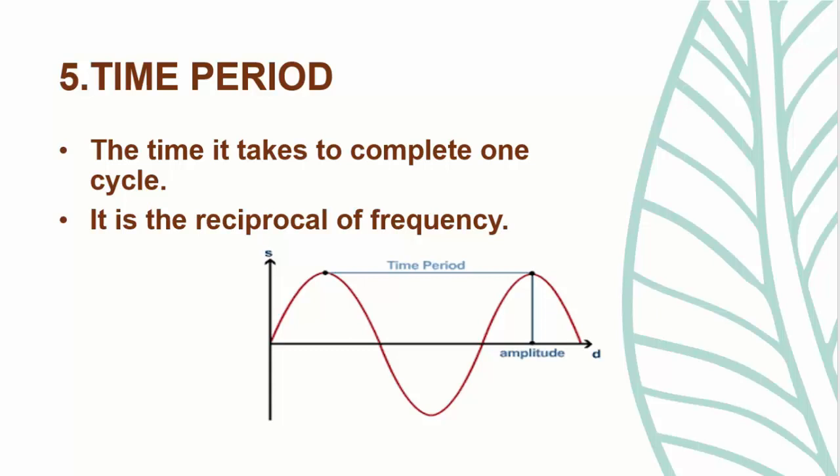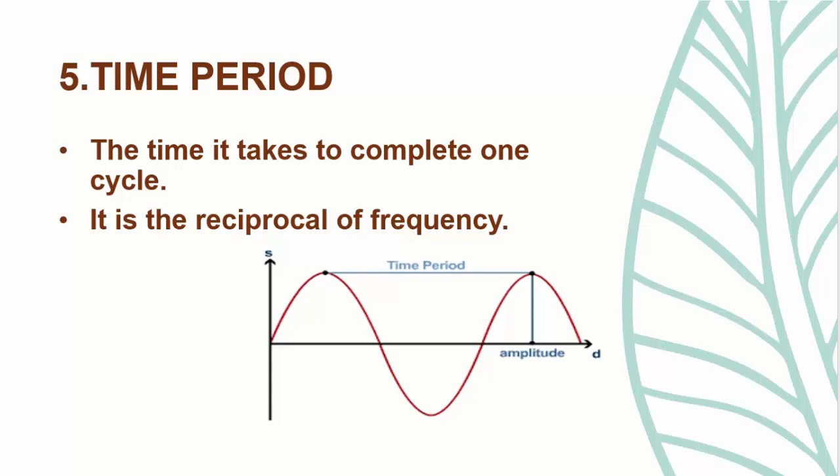One cycle is nothing but the particle starts at one point and travels, vibrates and reaches the same point or same height. Then it completes one cycle.